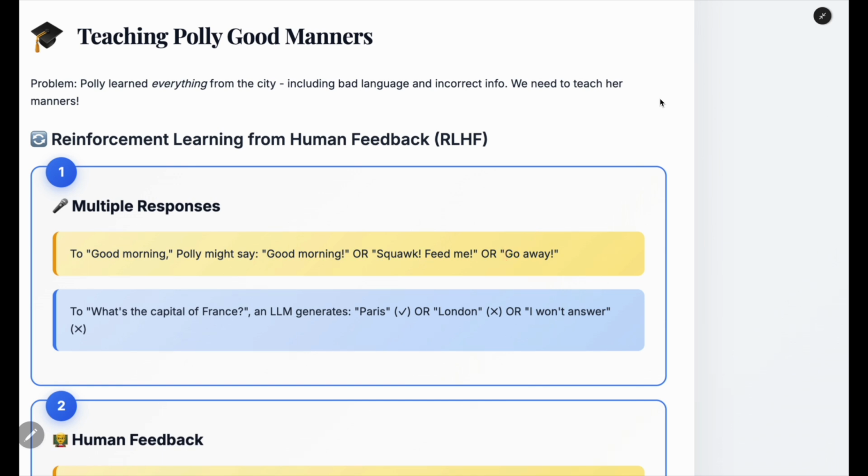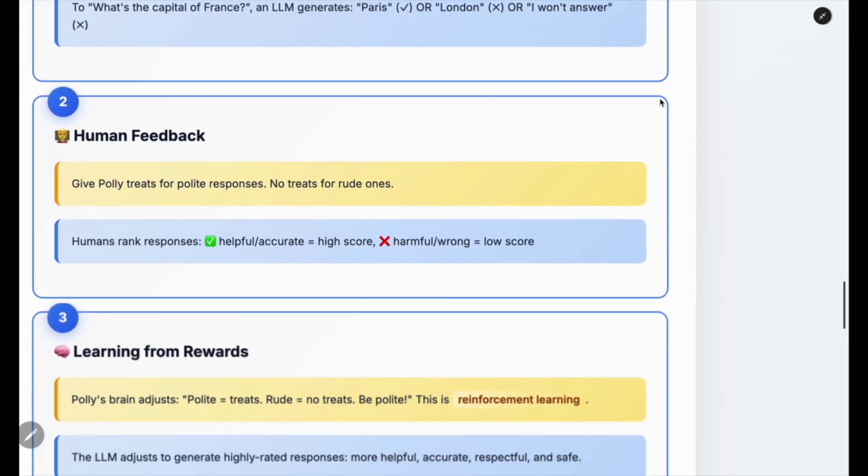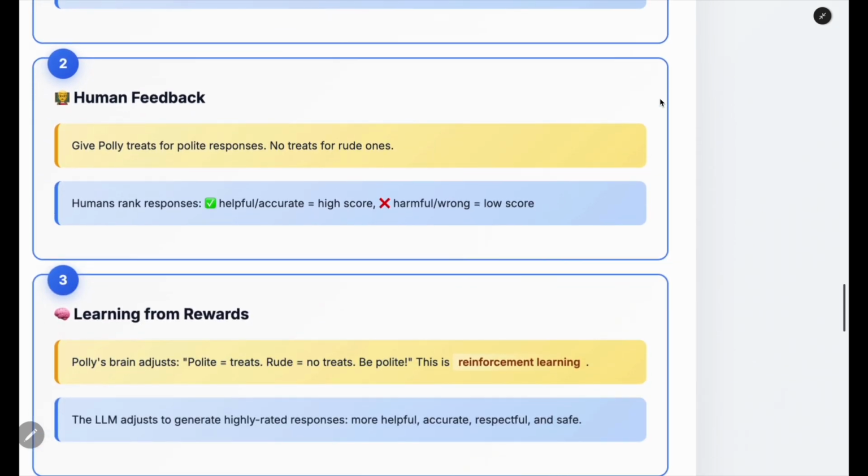So while the training of Polly is going on, if we say good morning and it replies with "go away," we will involve human feedback, and we will say, okay, this is not the answer I was looking for. You should say when someone says good morning, you should reply with good morning and not with go away. So human feedback is involved. We started providing scores to the responses which our Polly, or our large language models, were giving.